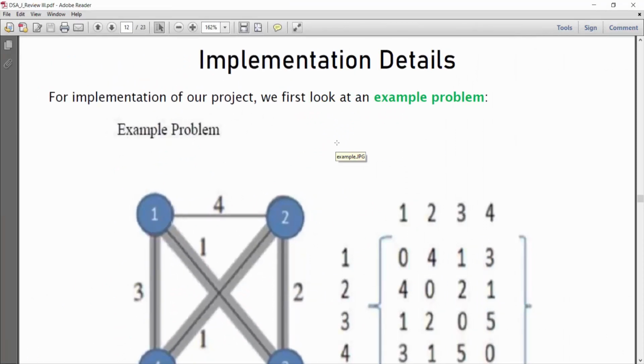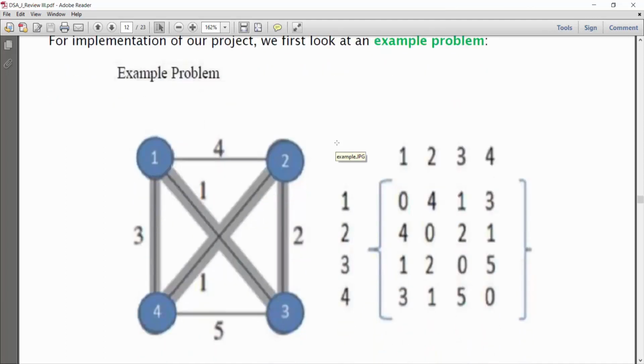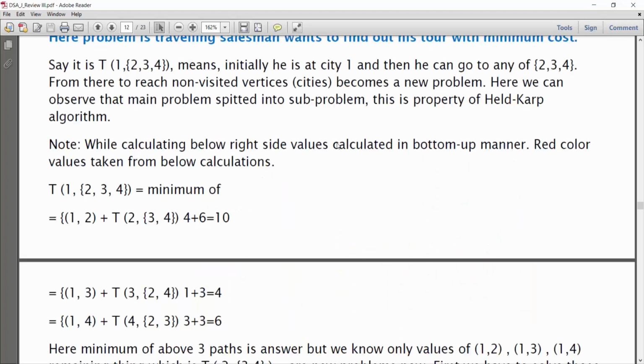Implementation details. For the implementation of our project, we used the Held-Karp algorithm, which is based on dynamic programming. Here you can see an example problem of a 4-node graph with a cost matrix, which includes the distance between each city. There are 4 cities named 1, 2, 3, 4. We can observe that the cost matrix is symmetric. That means the distance from city 2 to 3 is the same as from city 3 to 2. So in this we need to find the tour with minimum cost.